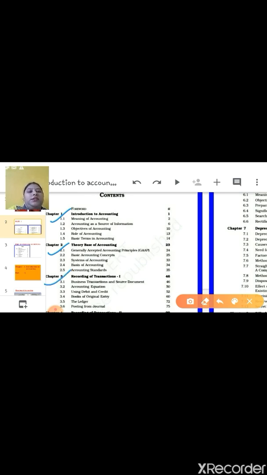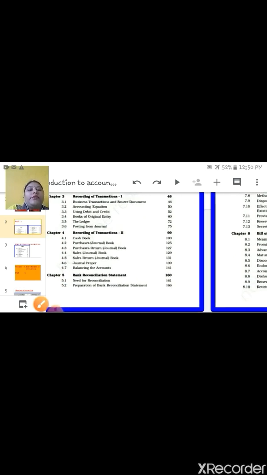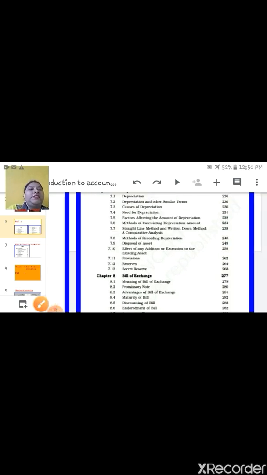The third chapter is recording of transaction. In this we will cover all the business transaction, source document, accounting equation, journal entry and ledger. And chapter number 4 is recording of transaction second. In this we will cover cash book, all types of cash book, subsidiary books, purchase book, sales book, purchase return, sales return. Chapter number 5 is bank reconciliation statement. This is BRS.